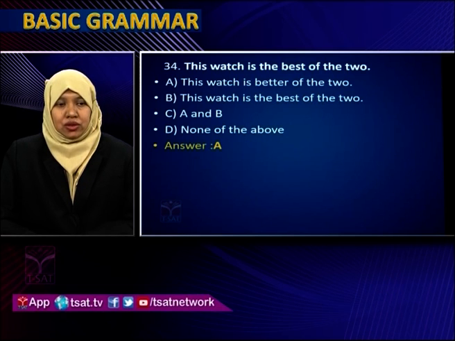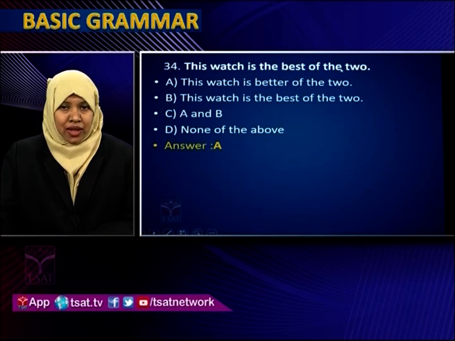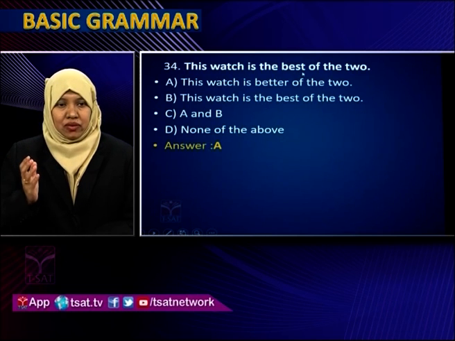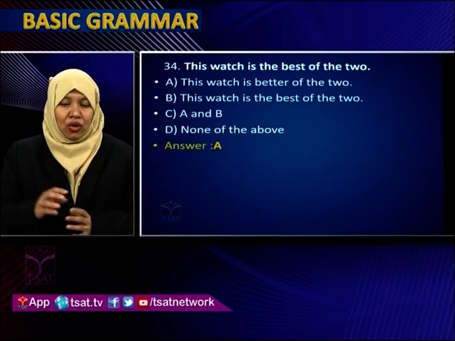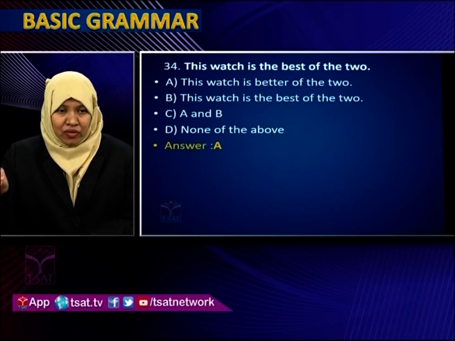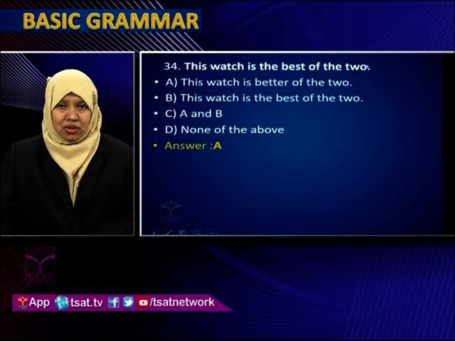Next sample question. This watch is the best of the two. When you are comparing two things, we use better. The best is used for out of all the things. When there are many things, many watches, and you have to select, you will select one of the best watch. But here two is mentioned in this sentence. So along with two, you cannot use best. Always it should be better.